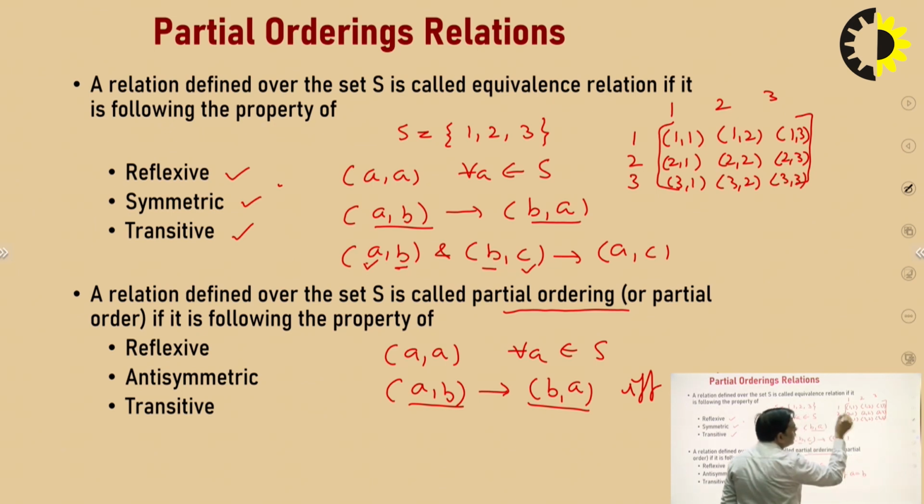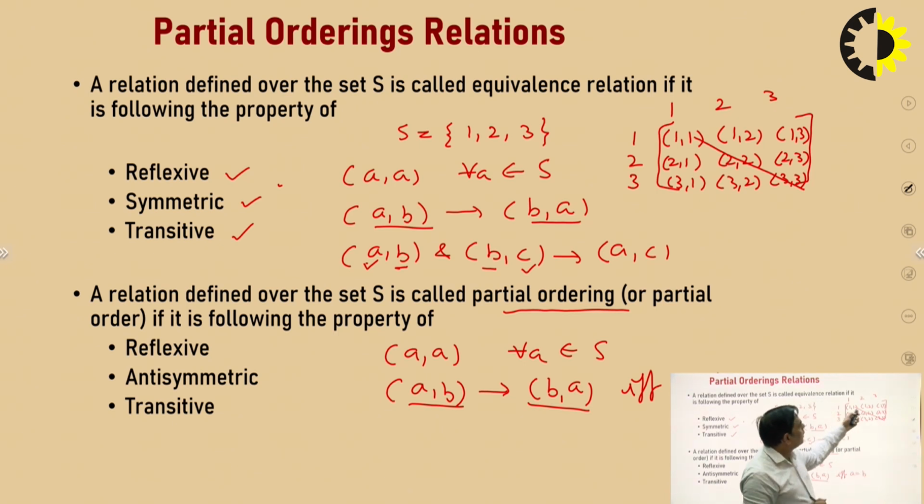So in this matrix of ordered pairs, you can see there exists a diagonal which contains 1 comma 1, 2 comma 2 and 3 comma 3. Only for these elements can we say there exists an ordered pair for which A comma B and B comma A both exist, and for this A equal to B.